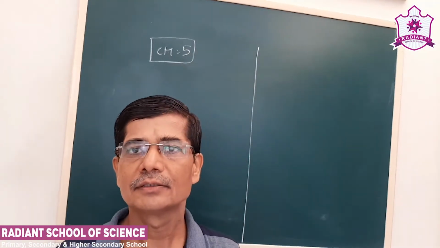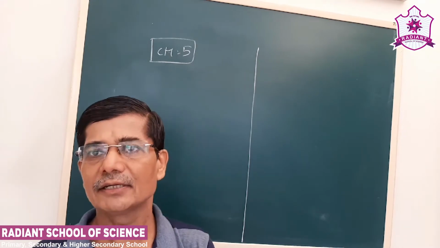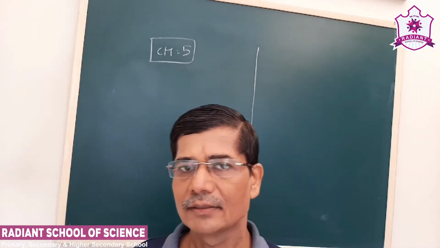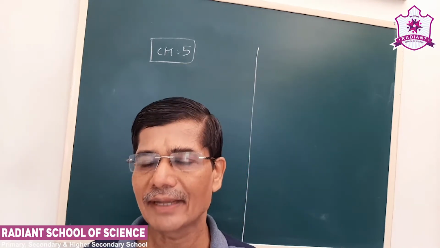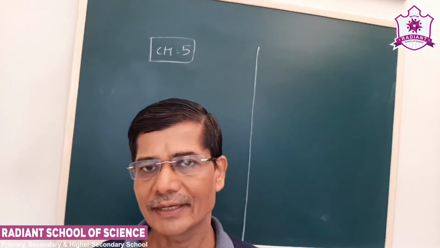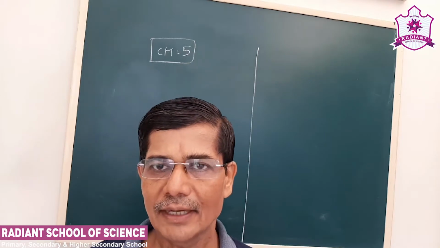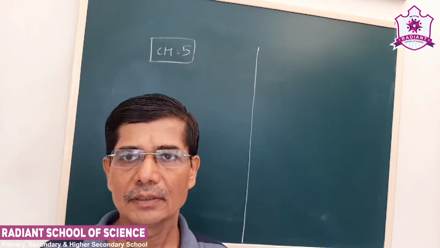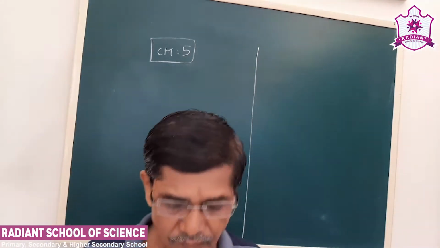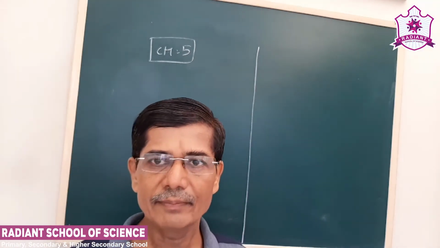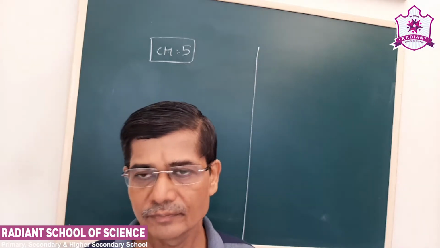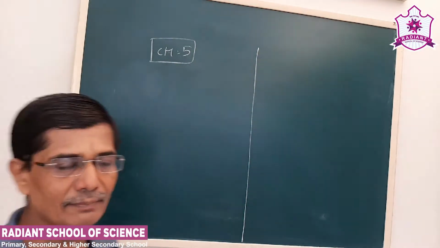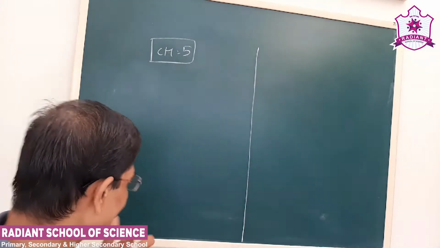Dear students, in lesson number 5, last time we discussed various magnetic properties of materials, that is, the types of magnetic material. We discussed paramagnetism, ferromagnetism and diamagnetism. We also saw the effect of temperature on ferromagnetic material, and we talked about Curie's law. Now today we start with a new topic, that is the effect of temperature on paramagnetic material.